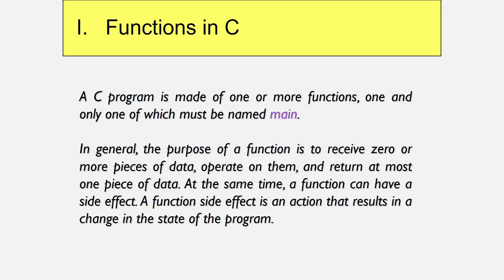be named main. So the main function in a C program is very important. And the purpose of a function is to receive zero or more pieces of data, operate on them, and return at most one piece of data. At the same time, a function can have a side effect. It is an action that results in a change in the state of the program. A function may return a value or may not return a value.